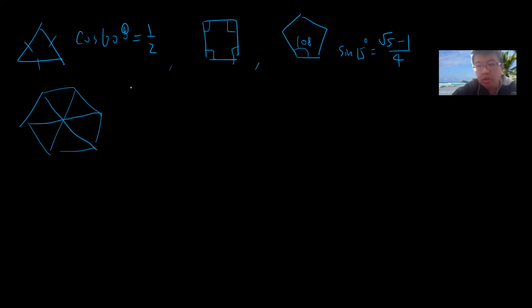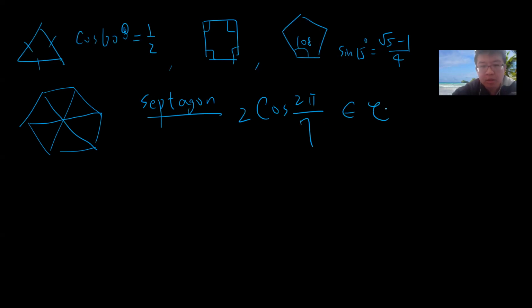So the first non-trivial example should be the septagon. We need to investigate whether cosine 2 pi divided by 7 is constructible or not. Okay, so let's prove the theorem: cosine 2 pi divided by 7 is not constructible.